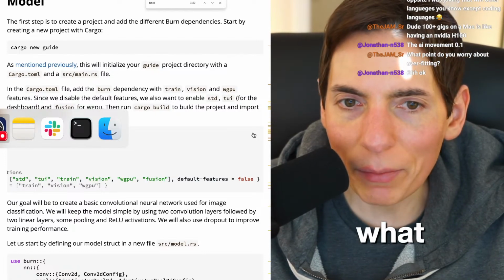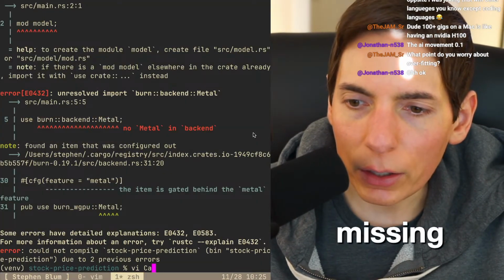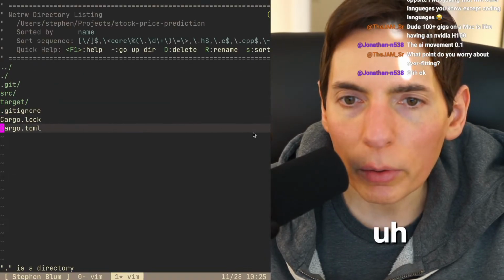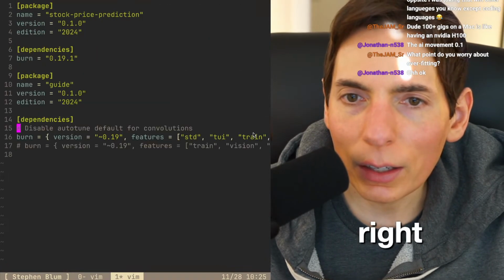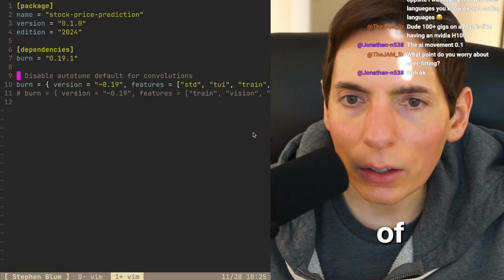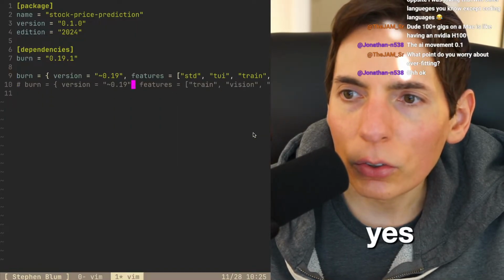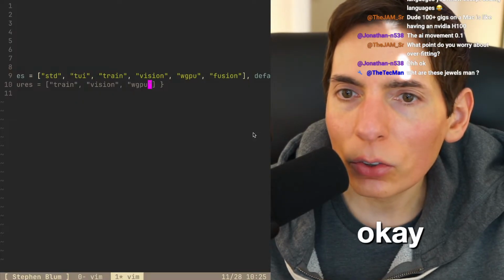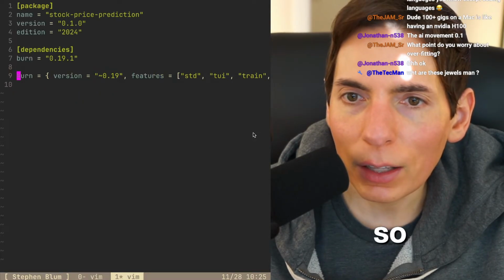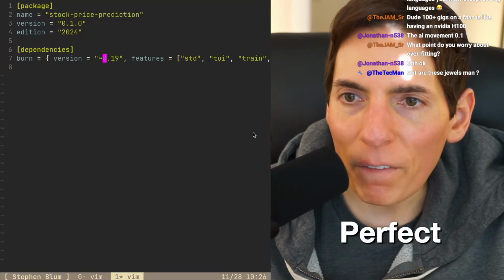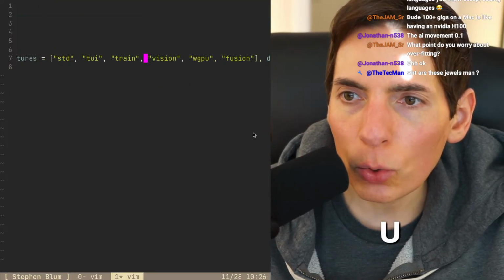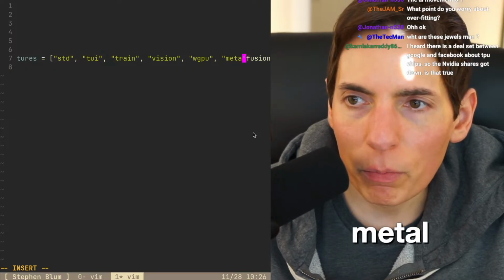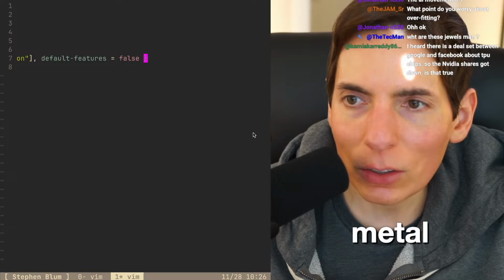This is what we're missing. I'm pretty sure this is what we're missing. Vi Cargo.toml. Here we go. All right, paste that in. Get rid of that. Don't care. What is this? Train vision. Oh, vision. Okay, got it. So is training okay? Get rid of that. Perfect. All right, std, ui, train, vision, wgpu. I wonder if we could do Metal. Can we do Metal? Is that something we could do as well?